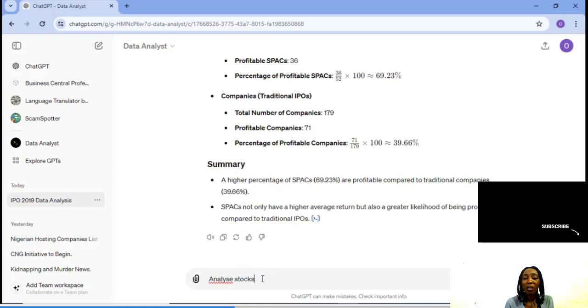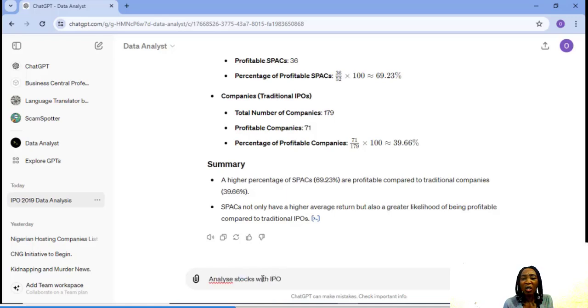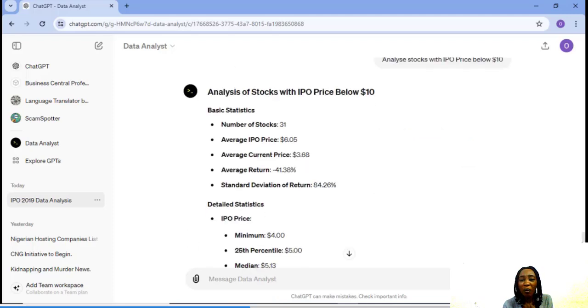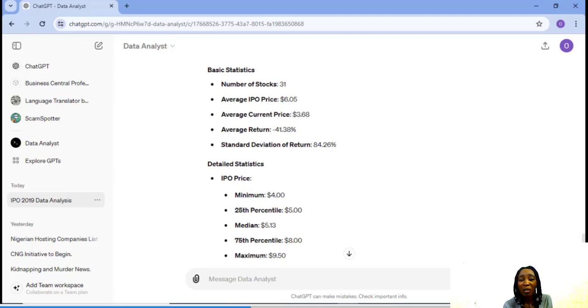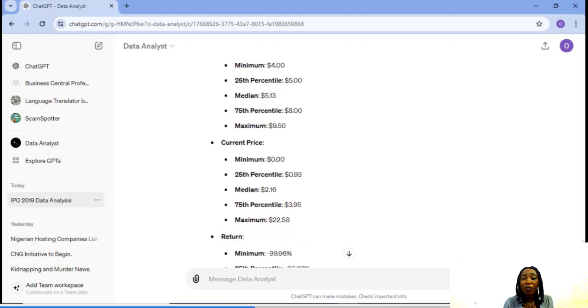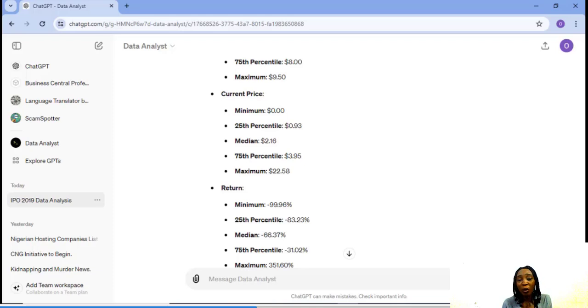So the next question, analyze stock with IPO price below $10. So let's see what Data Analyst GPT gives us. Number of stocks 31, average IPO price $6.05, average current price 368, average return minus 41%. Detailed statistics. Alright, Data Analyst GPT has been able to give us detailed statistics on the IPO price, the current price of the IPOs below $10.